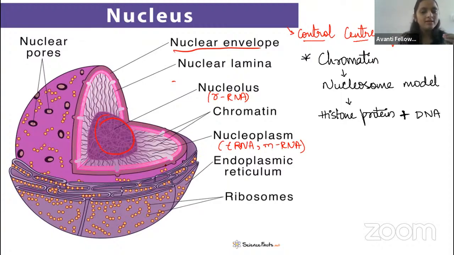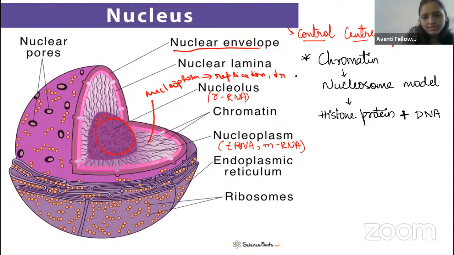Whereas the replication and the transcription, mRNA synthesis and the DNA replication, will take place in the nucleus, that is, in the nucleoplasma. In the nucleoplasma, you can see the replication and transcription. Right, guys? You know all, right? Protein synthesis will take place in the cytoplasma. So this is about the nucleus, guys.